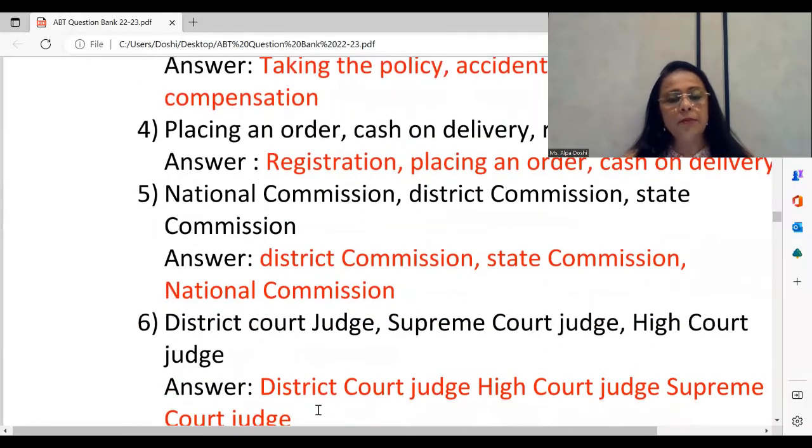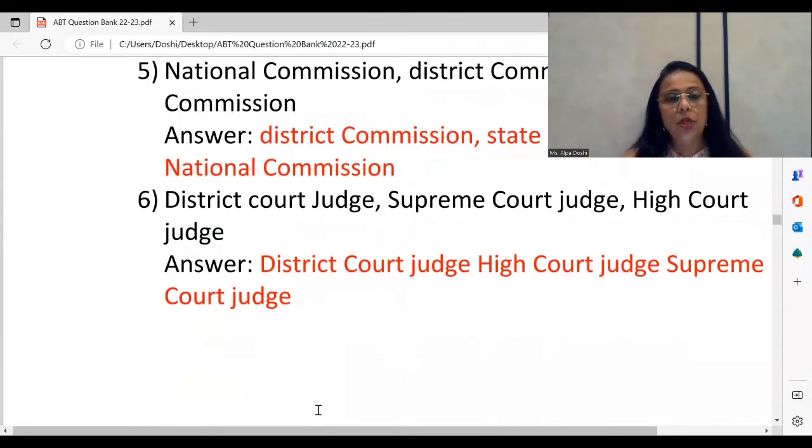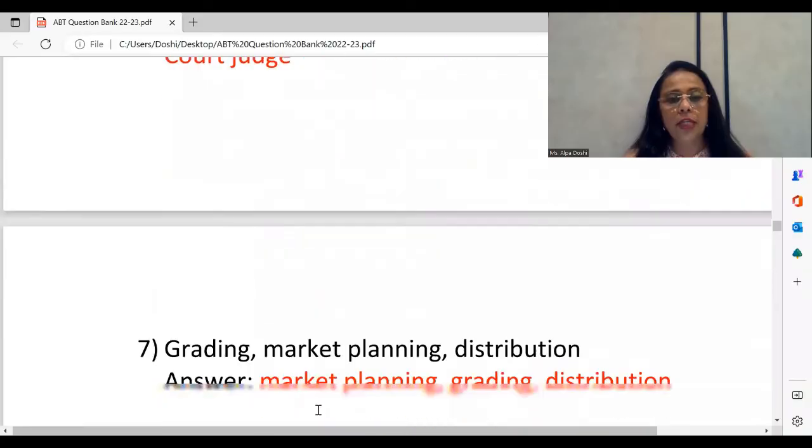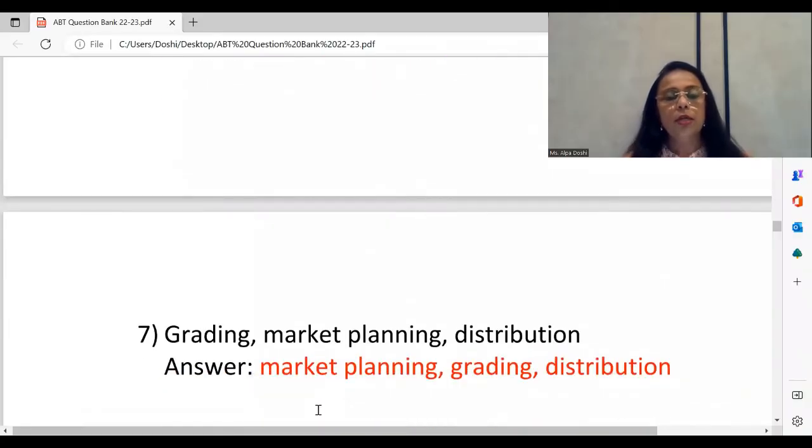Once again, a very similar thing to this: District Court Judge, Supreme Court Judge, High Court Judge. Naturally, we correct the order and make it District Court Judge, High Court Judge, and then Supreme Court Judge. So this is how we have arranged in proper order.